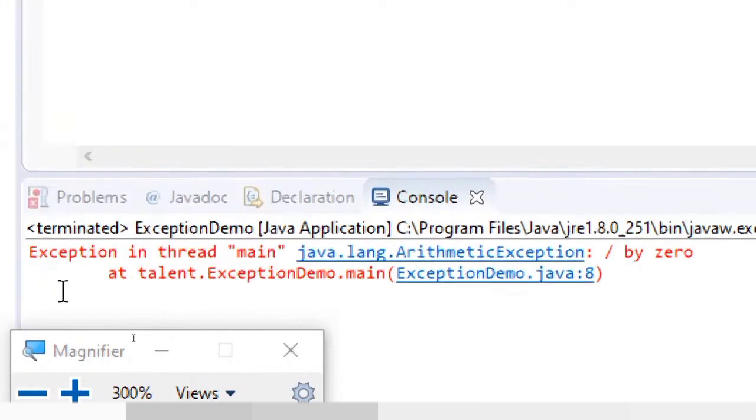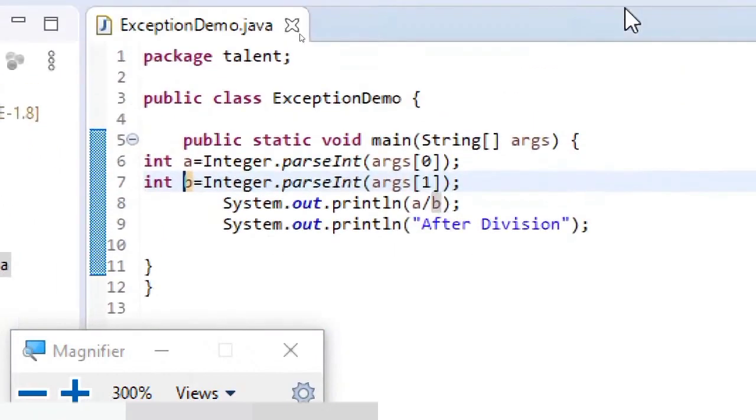Here you can see now it's not giving ArrayIndexOutOfBounds, because the expected arguments are being passed, but you are getting a division by 0. So the point is, whatever exception occurs, the program immediately gets terminated. This is not allowed in a real-time application. So for that reason, whatever code we are writing, we should know what the possible exceptions are in that piece of code, and you should be dealing with all possible exceptions.